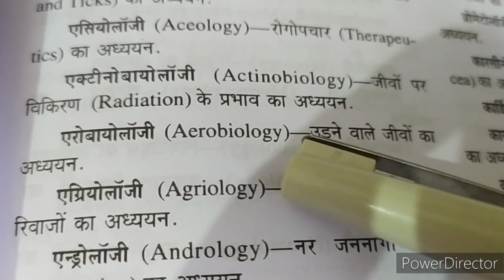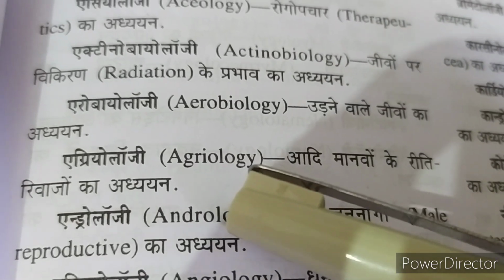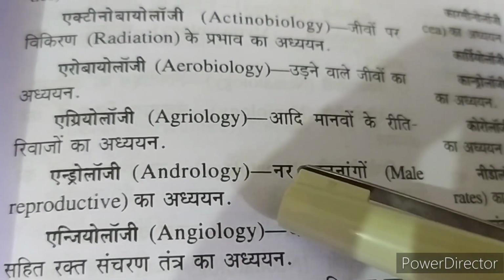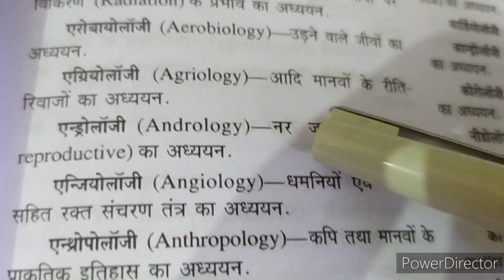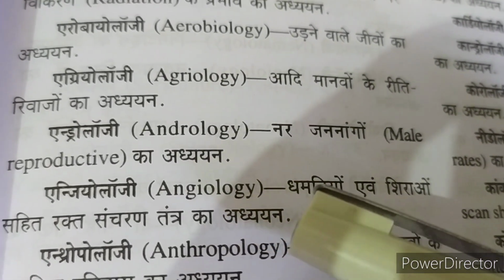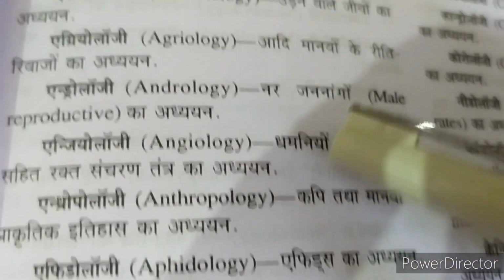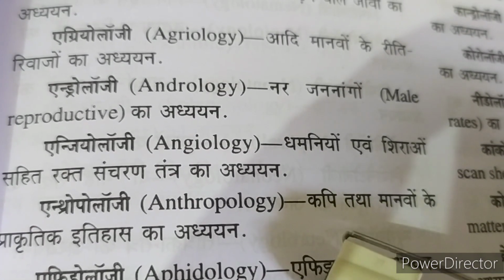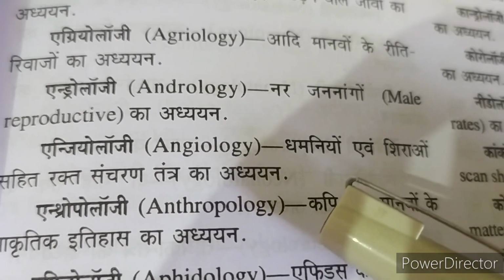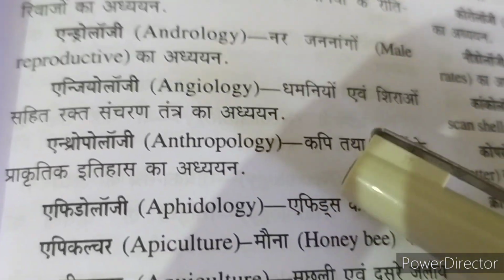Aerobiology, in which we study about the organisms which fly. Agrobiology, in which we study about the primitive man and their habits. Andrology, in which we study about the male reproductive system. Angiology, in which we study about the arteries, veins, and the blood circulatory system. Anthropology, in which we study about the apes and humans and their natural history.